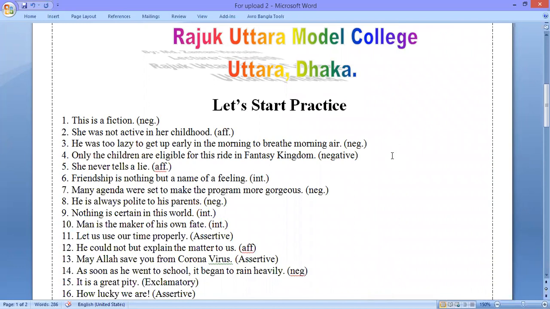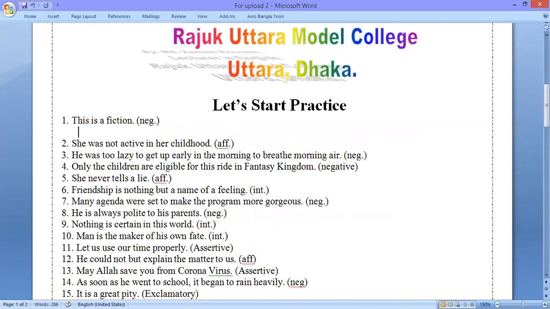If we look at number 1, we can see that the sentence is, this is a fiction. We shall have to make this negative. So in order to make negative, we need to use a negative form of the sentence, plus we shall have to use an opposite word. So the solution is, this is not a non-fiction.